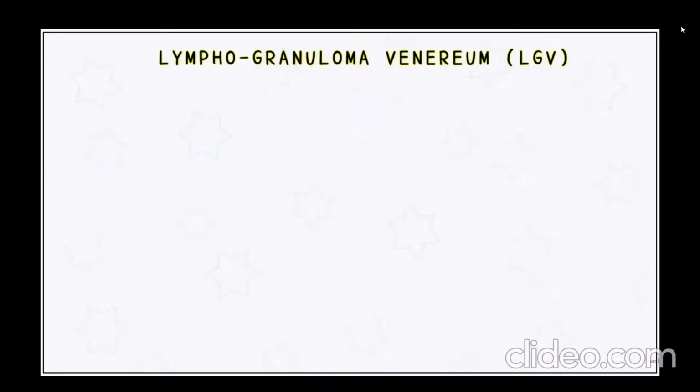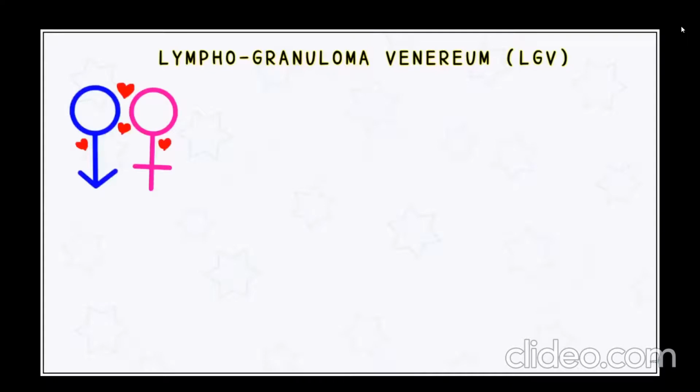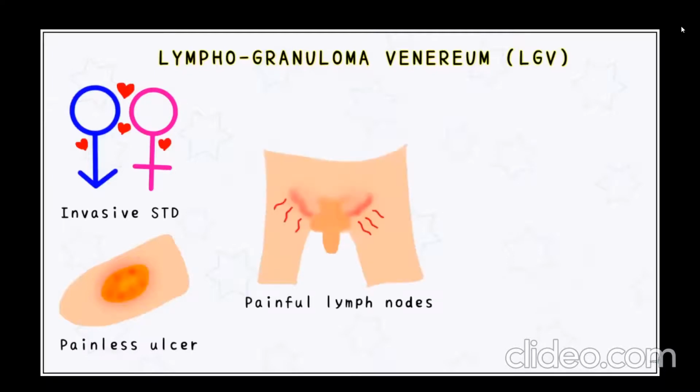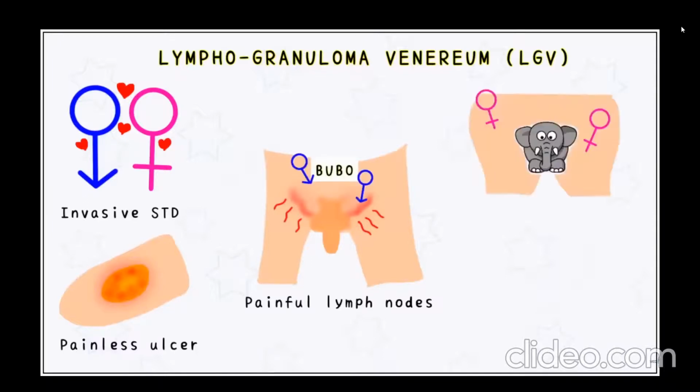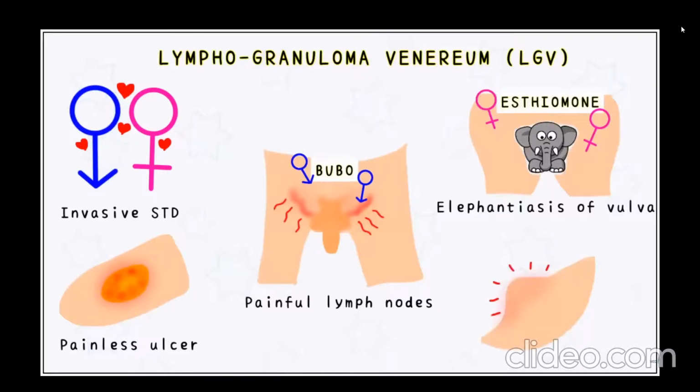Another form of chlamydia is LGV, or lymphogranuloma venereum. It is an invasive STD characterized by painless ulcers and painful lymph nodes. The enlarged inguinal lymph nodes are called bubo, found only in males. In females, esthiomene or elephantiasis of the vulva is seen. The skin gets stretched over these swellings and becomes thin, leading to a positive groove sign. Serotypes L1, L2, and L3 are associated with this form of infection. Easy to remember because they also start with L.